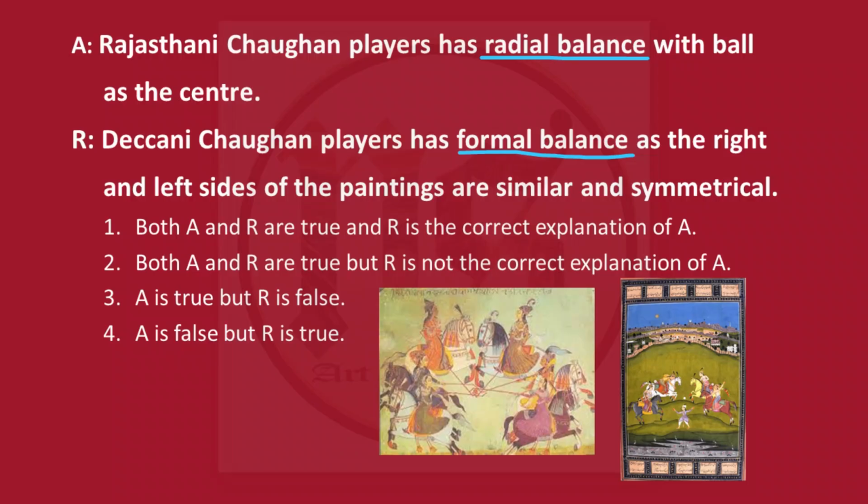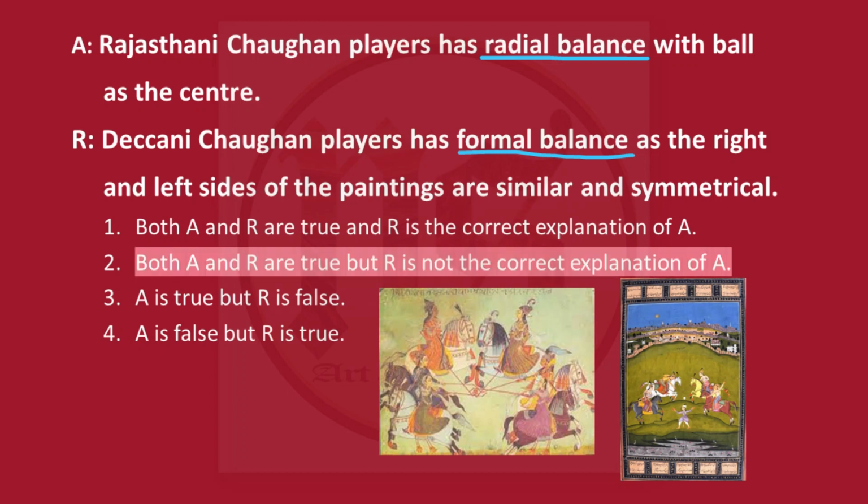Now a few assertion and reasoning questions from Deccan School. Assertion statement says Rajasthani Chaugan players has radial balance with ball as the center. This is absolutely true. Radial balance is there when there is a circular formation and your attention goes either from the center to outwards or from outwards to the center. Now in this case you do see the radial balance, so A is true. Now reasoning statement says Deccani Chaugan players has formal balance as the right and left sides of the paintings are similar and symmetrical. This we did, so R is also true, but they are not related because these are two different paintings. So second one, that is both A and R are true, but R is not the correct explanation of A is our correct answer.